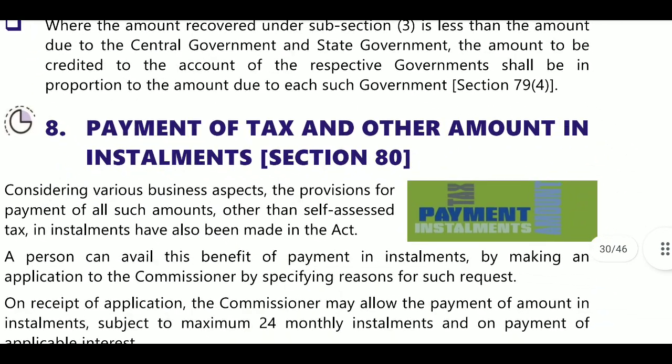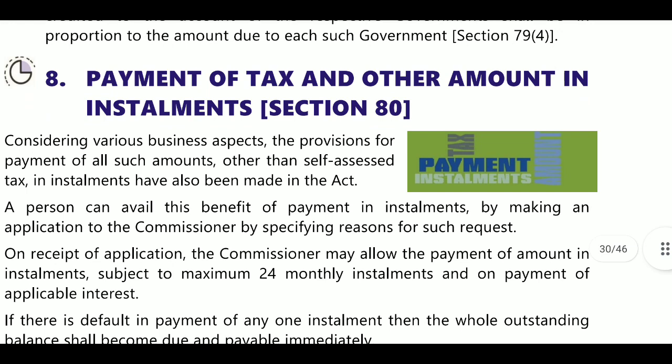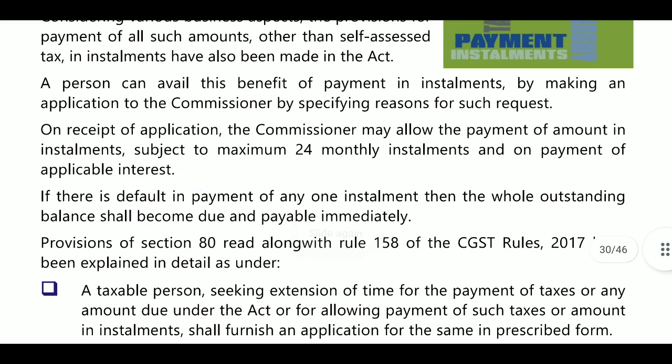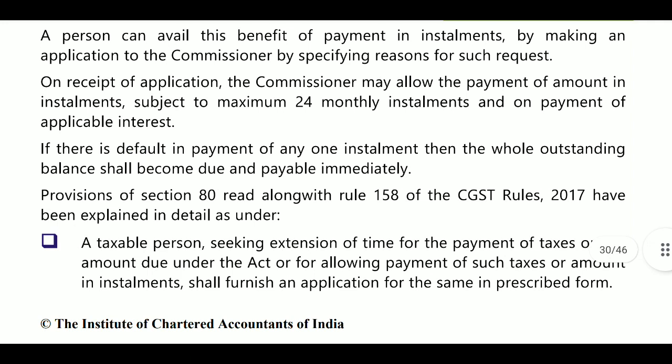Here, payment of tax and other amounts in installments. They will provide an installment facility also, but for that they will arrange a maximum of 24 monthly installments for defaulters.